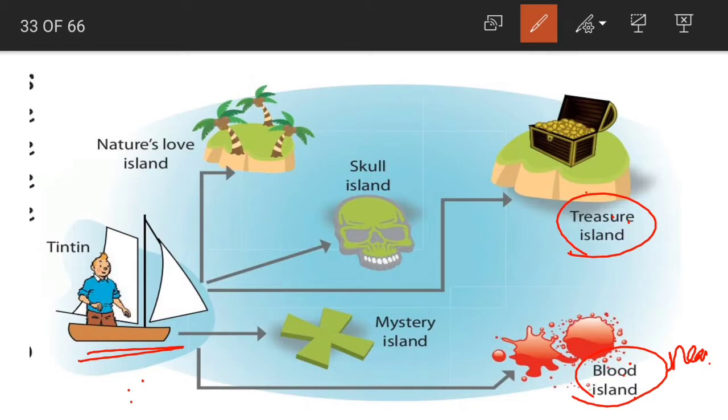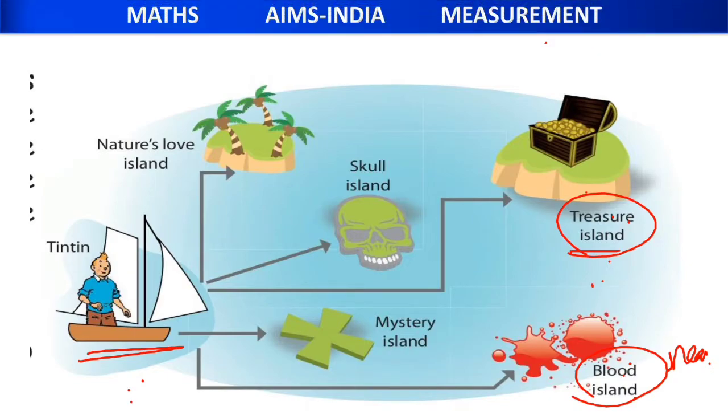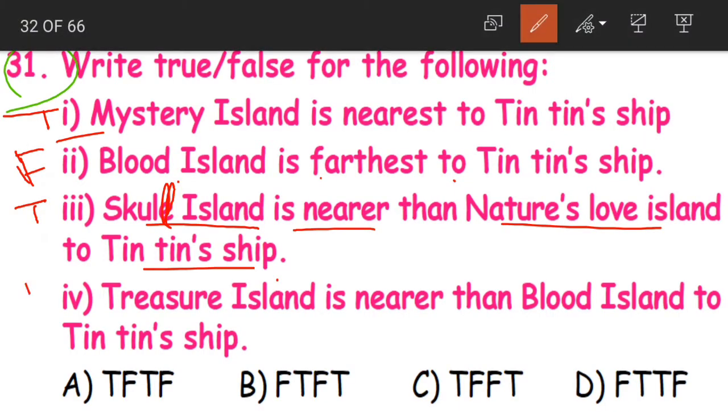But they are saying that Treasure Island is nearer. So will the statement be true or false? The statement will be false. Treasure Island is not nearer than Blood Island. So statement 4 is false.